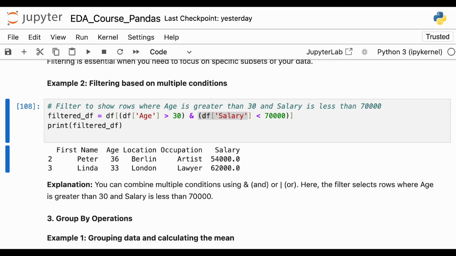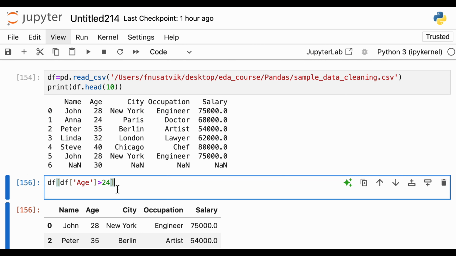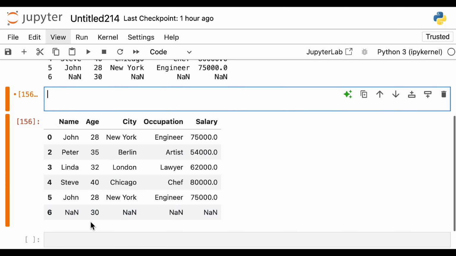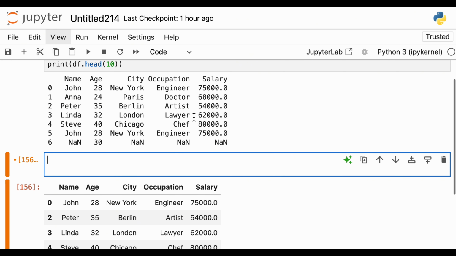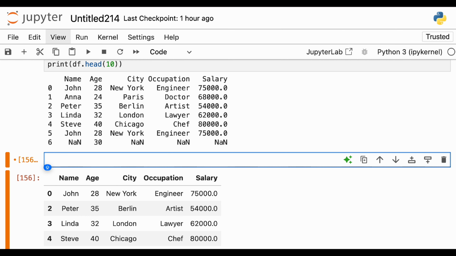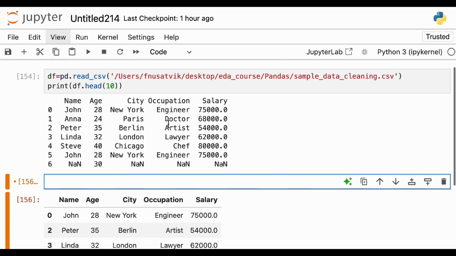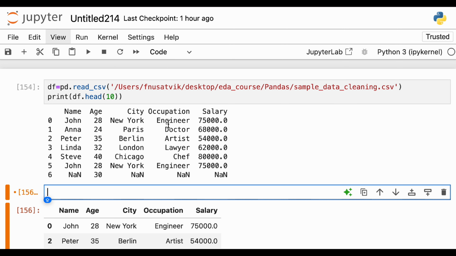Now let's read about how we can do simple group by. What is group by? Group by is basically to summarize your data set, which is presently on, let's say, name level, but you want to create a summary of your data set. So how do you do that? For example, in this particular set, we have name, city, occupation, salary, and age. So let us say I want to get average salary across occupation. Of course, we have a very limited data set, but it's fine.